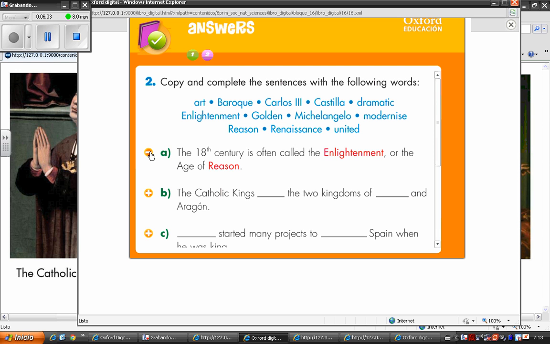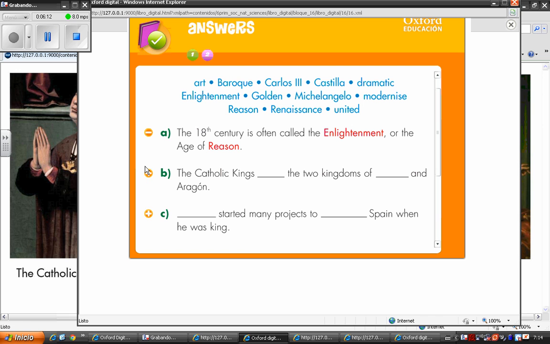Letter A. The 18th century is often called the Enlightenment or the Age of Reason. Letter B. The Catholic kings united the two kingdoms of Castilla and Aragon. Letter C. Carlos III started many projects to modernize Spain when he was king.